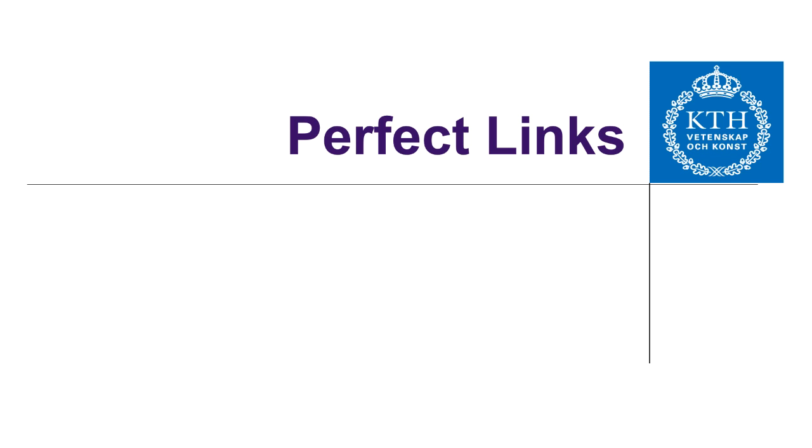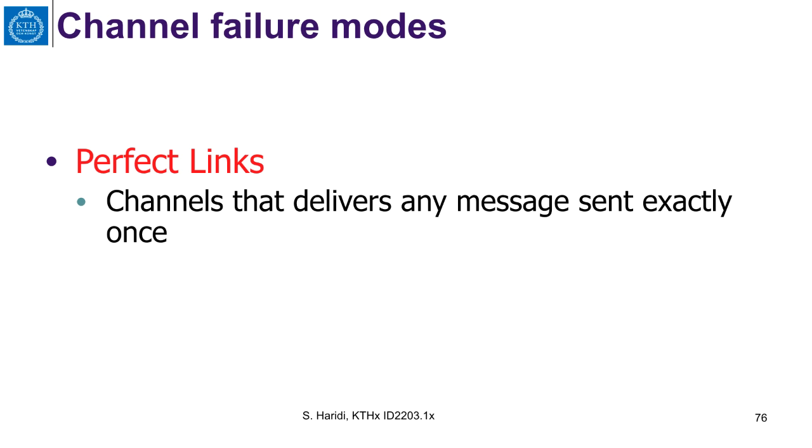Now we turn our attention to perfect links, or reliable channels. Perfect links are channels that deliver any message sent exactly once. So it's a reliable channel. Let's look at the specification of perfect link, the interface.